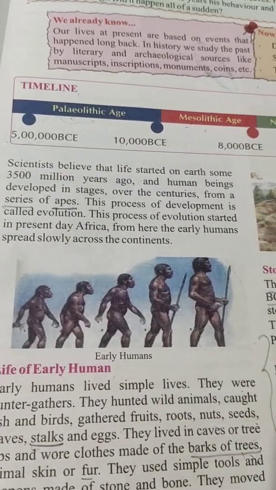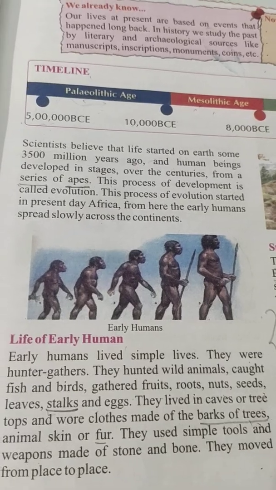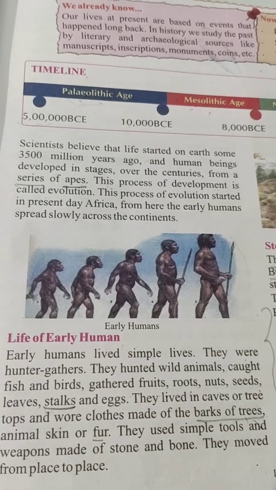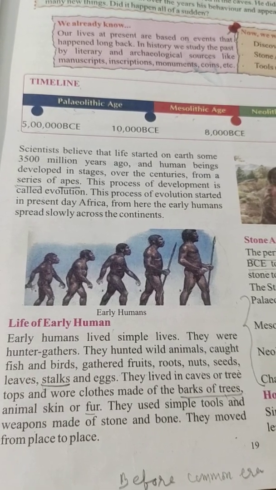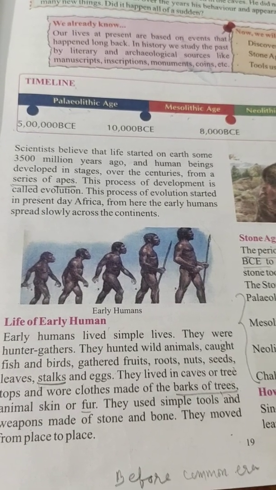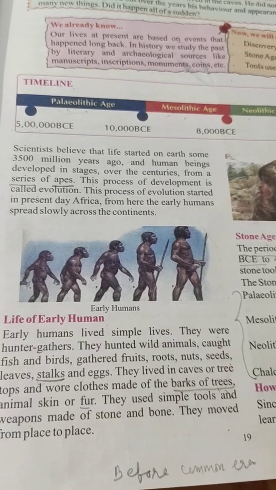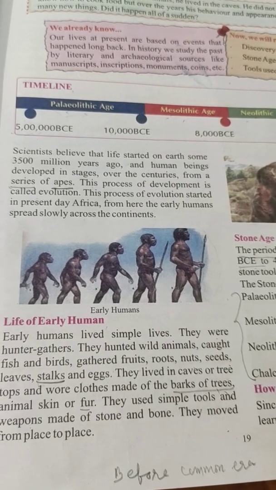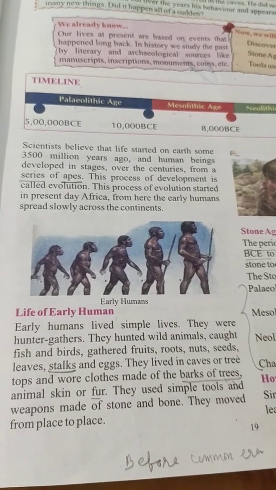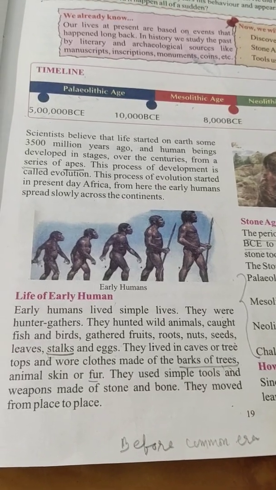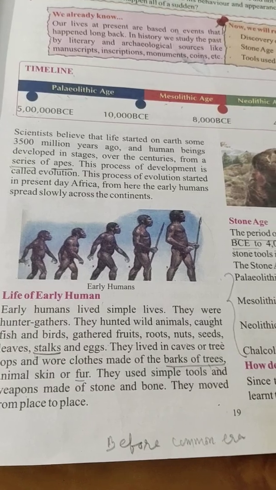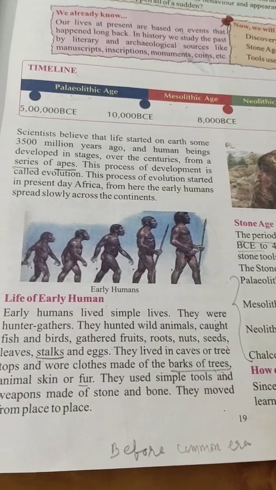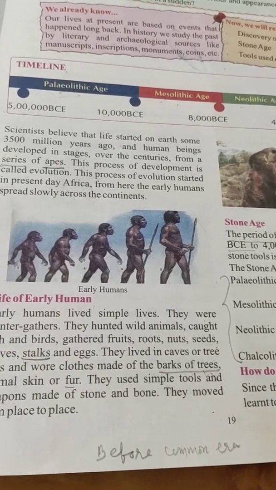Children, so this is the picture of early humans. Life of early human. Early humans lived simple lives. They were hunter-gatherers. They hunted wild animals, caught fish and birds, gathered fruits, roots, nuts, seeds, leaves, stalks and eggs. Stalks means stem or trunk.